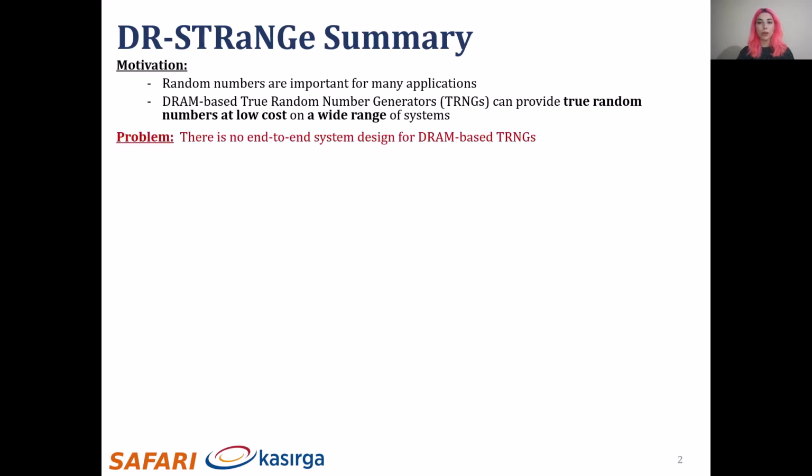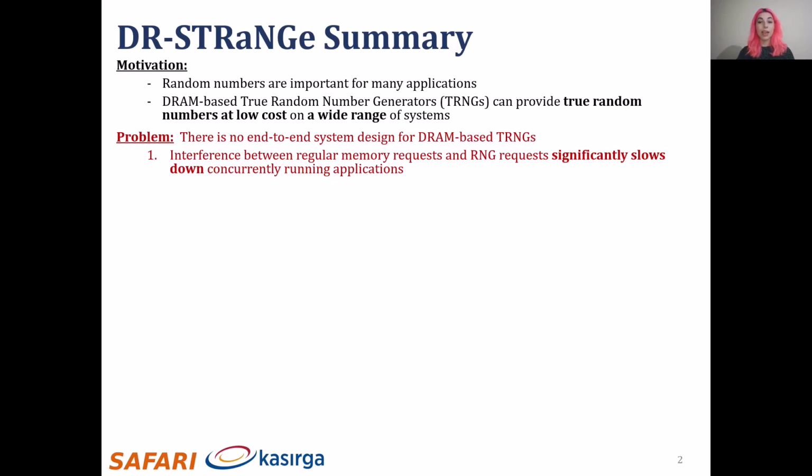However, no prior work on DRAM-based TRNGs provides an end-to-end system design to enable DRAM-based true random number generation in real systems. We identified three key challenges for using DRAM-based TRNGs in current systems. As DRAM is used as main memory, random number generation in DRAM creates an interference between regular memory requests and RNG requests, which we call the RNG interference. This can degrade overall system performance by slowing down concurrently running applications.